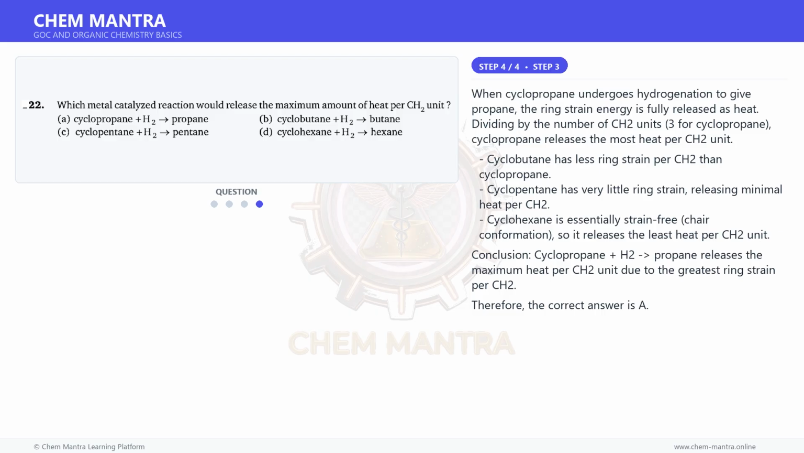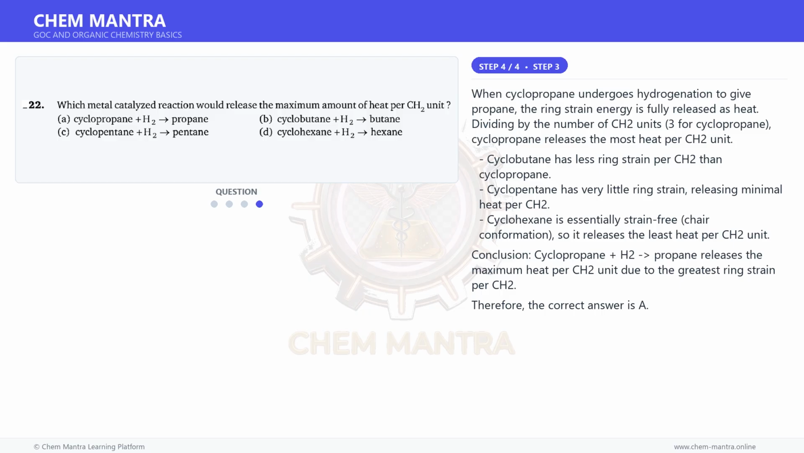Cyclobutane has less ring strain per CH2 than cyclopropane. Cyclopentane has very little ring strain, releasing minimal heat per CH2. Cyclohexane is essentially strain-free in the chair conformation, so it releases the least heat per CH2 unit.